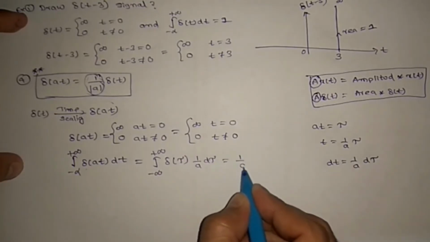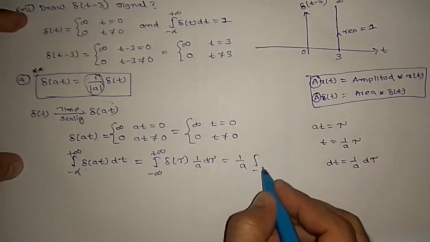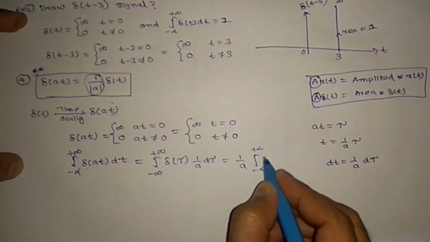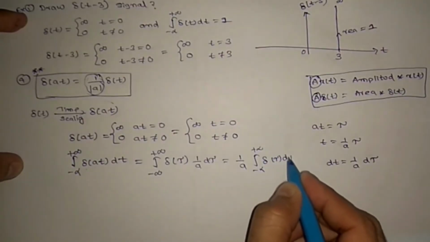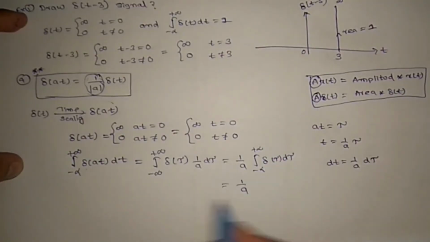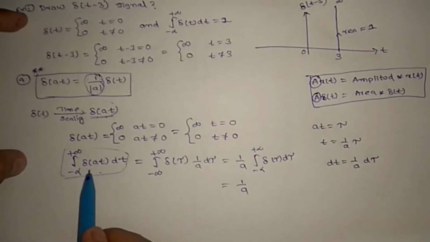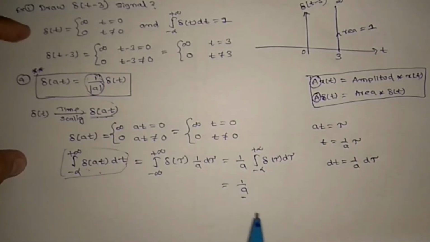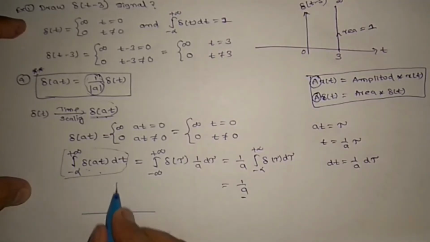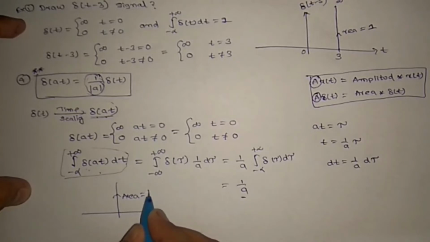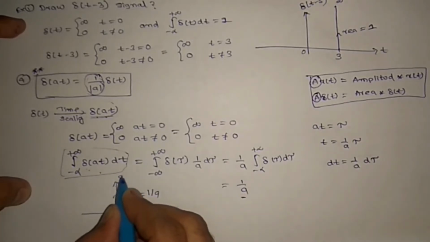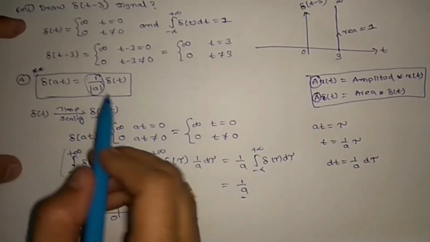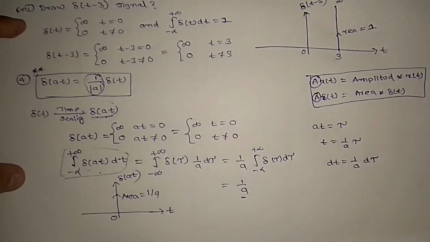So 1 by a is a constant, I am keeping it outside, and the integral from minus infinity to plus infinity of del of tau d tau gives 1 by a. So for this signal I did the integration and I got 1 by a as the area. If you draw this one, here only, the area equals 1 by a, and 0 elsewhere. This is del of at. And why the mod? Let us solve some examples and you will understand.